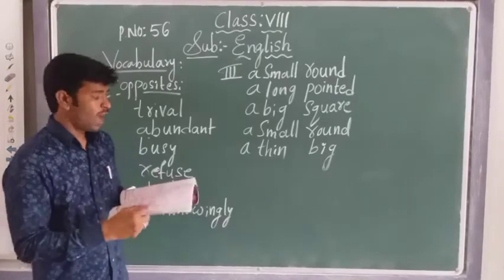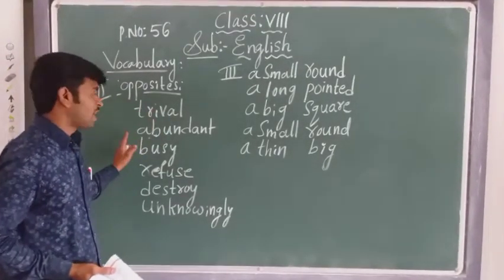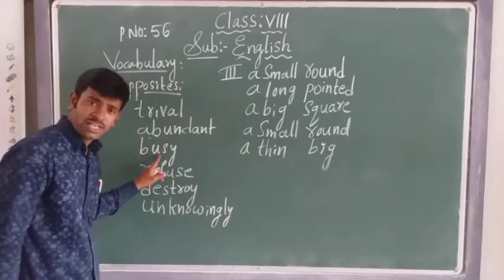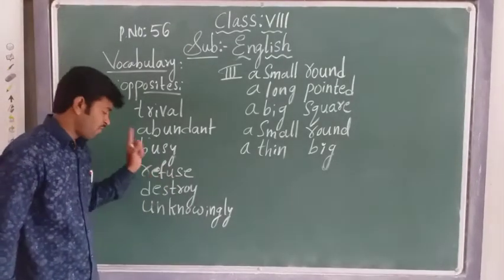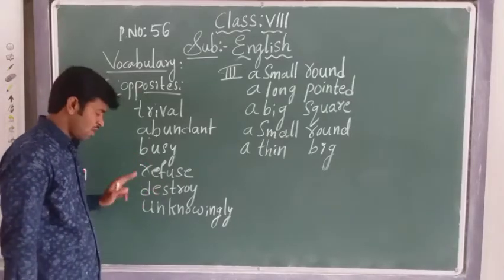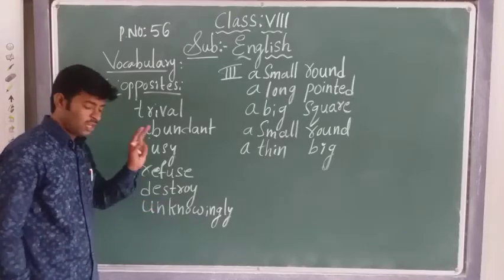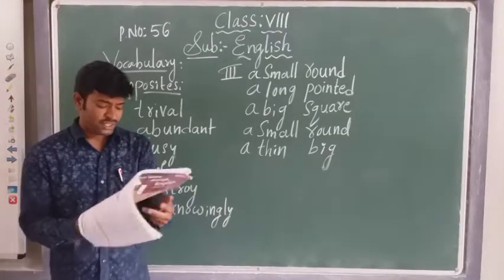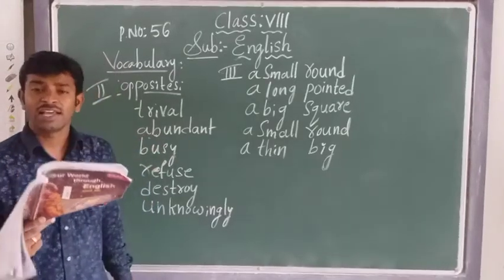So the opposites: the first one, serious, is trivial. Second one, scarce, abundant. Third one, idle, opposite busy. Next, agree, opposite is refuse. Fifth one is create, opposite is destroy. Sixth one is knowingly, the opposite is unknowingly. Got it, children? Now go to the third bit, page number 56, third bit. Look at the underlined words in the following sentences.